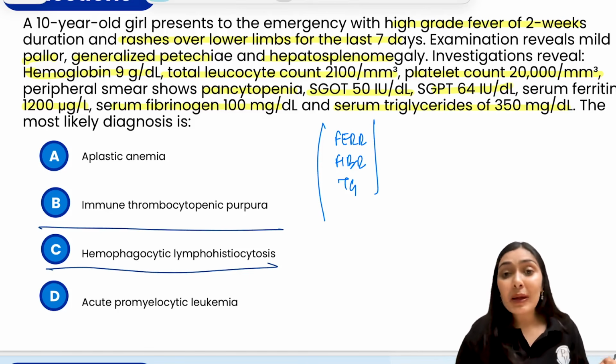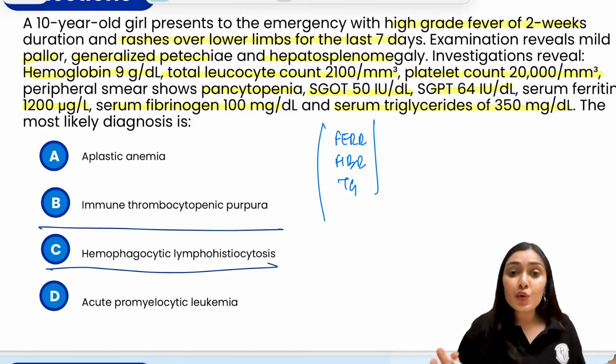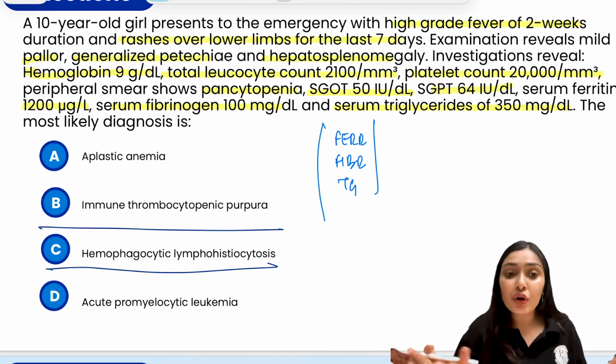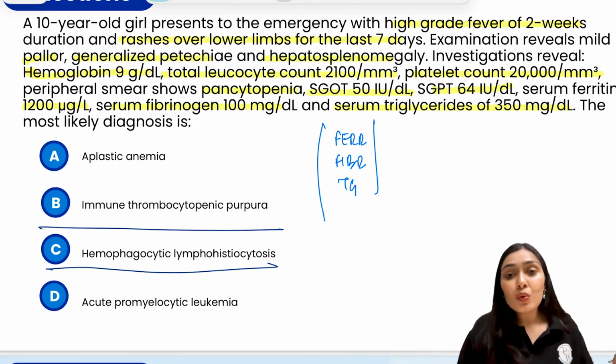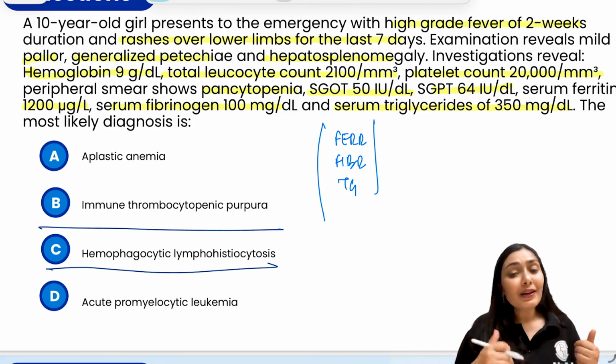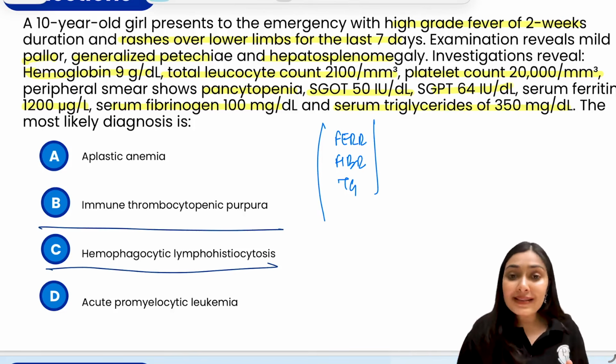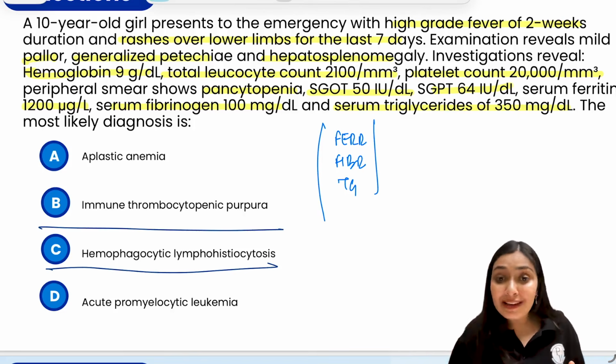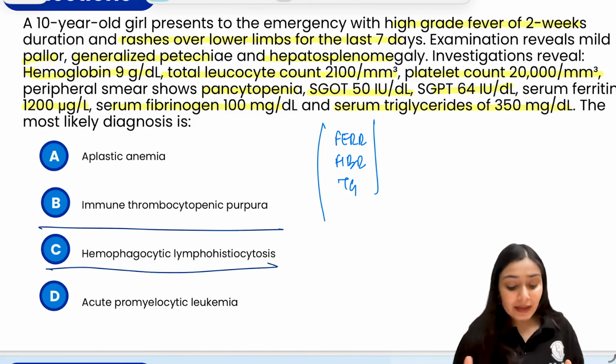Second is ITP. What happens in ITP? There is isolated antibody mediated destruction of the platelets that leads to thrombocytopenia, but there will be normal hemoglobin, normal white cell count. There won't be any splenomegaly, any fever, any hypertriglyceridemia, right? So again, we omit this option.